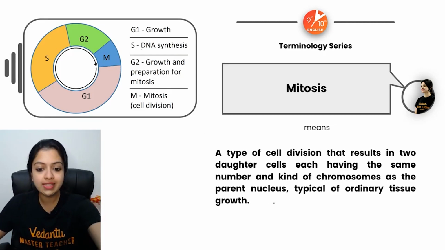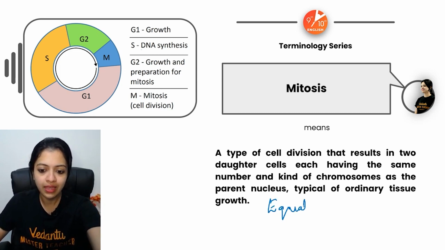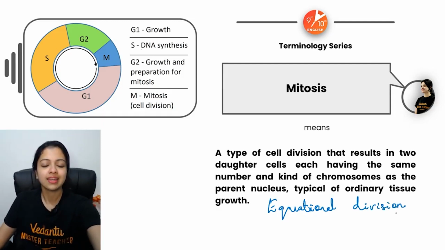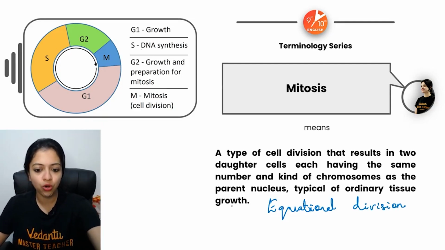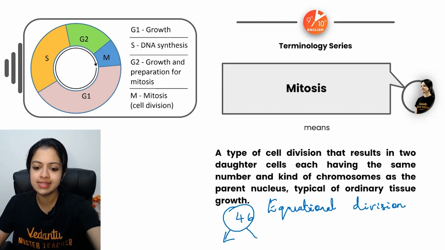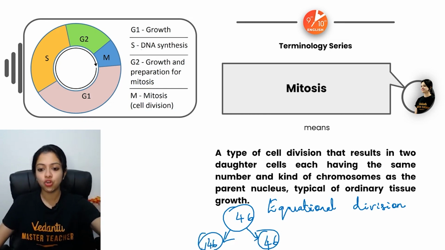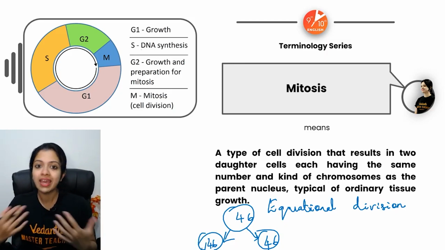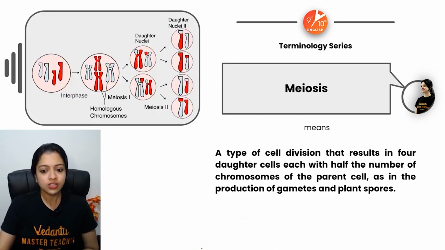So we also call it equational division. For example, in the case of human somatic cells, parent cells would have 46 and the daughter cells would also end up having 46 chromosomes each, or 23 pairs of chromosomes each.